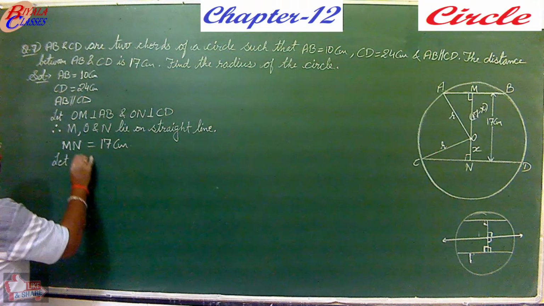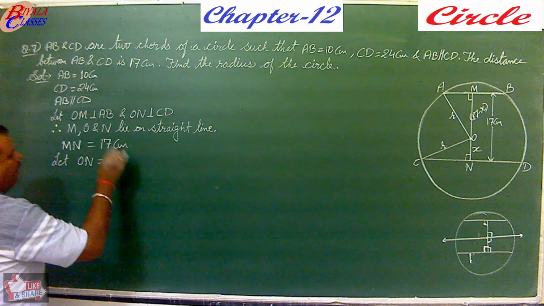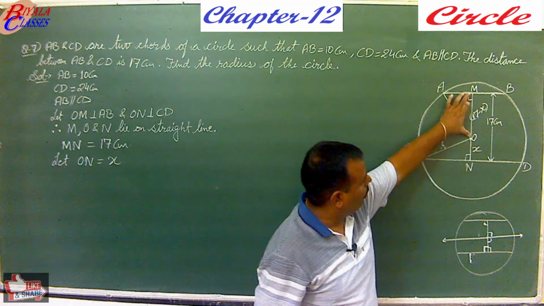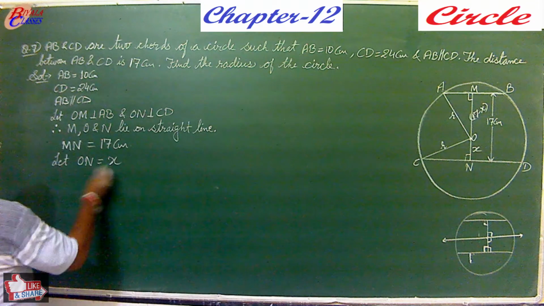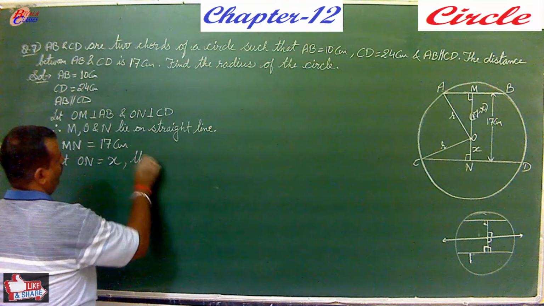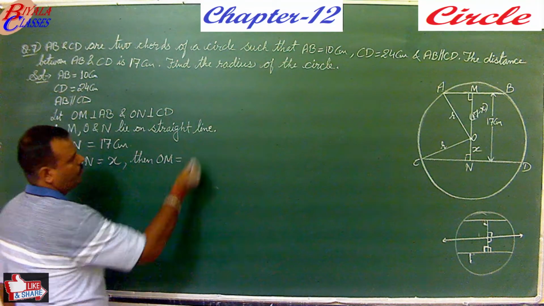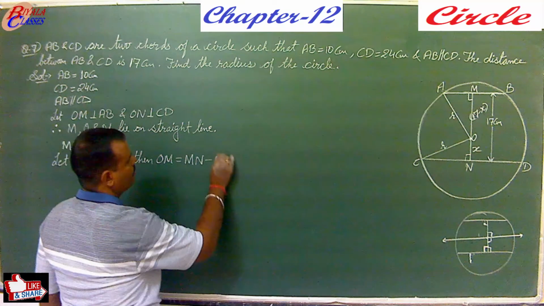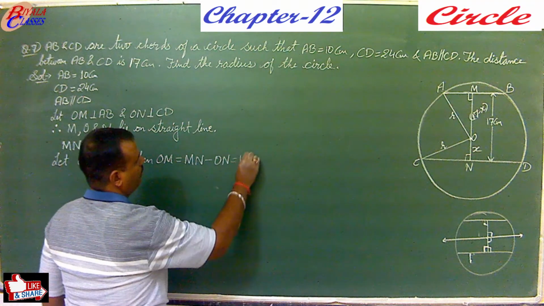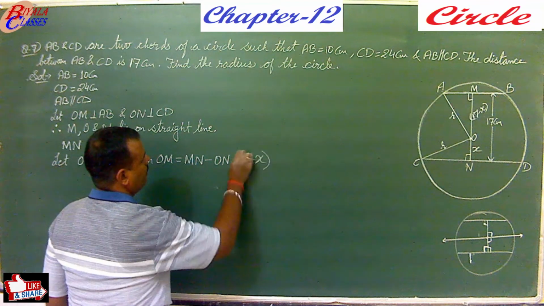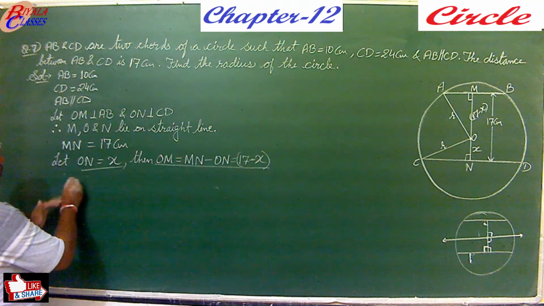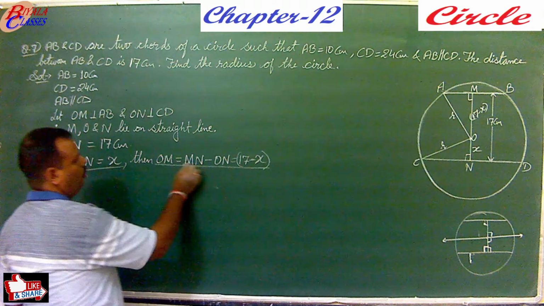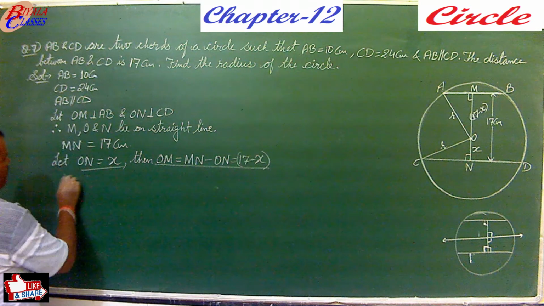Let ON be taken as X. If you take this ON as X, what will be this OM now? Then OM will be MN minus ON, that is 17 minus X. So ON is equal to X, then OM equals 17 minus X.